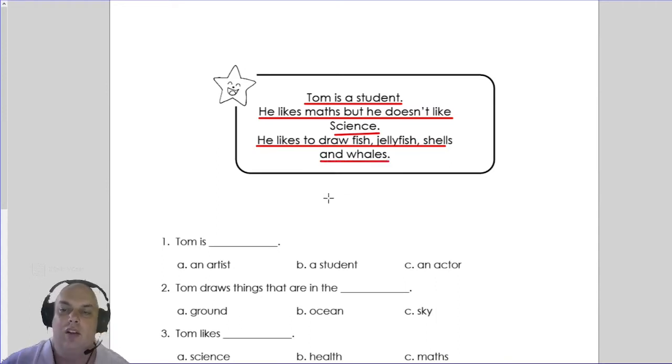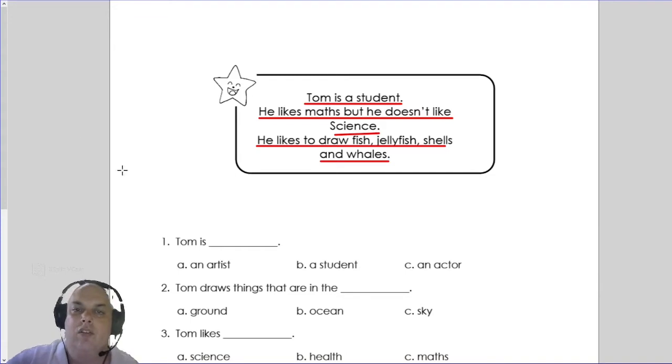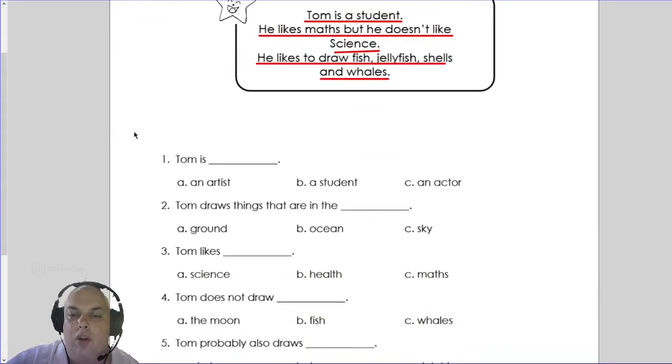Okay. So, very short text, so it will be very easy. So let's have a look at the question. Tom is... So what is Tom? Is Tom an artist, a student, or an actor? Yes, very good. Tom is a student. So we circle a student.